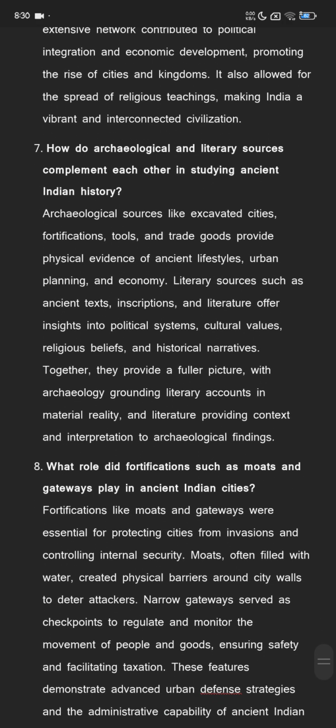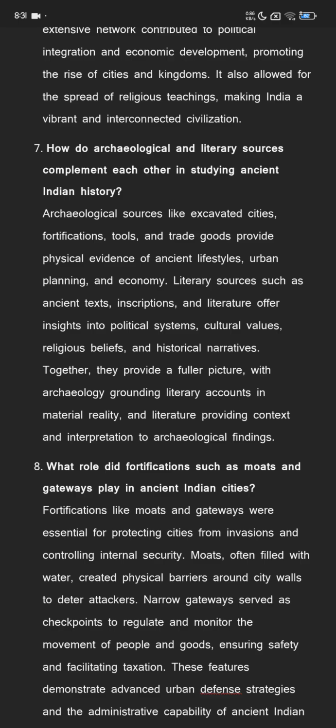How do archaeological and literary sources complement each other in studying ancient Indian history? Archaeological sources like excavated cities, fortifications, tools, and trade goods provide physical evidence of ancient lifestyles, urban planning, and economy. Literary sources such as ancient texts, inscriptions, and literature offer insights into political systems, cultural values, religious beliefs, and historical